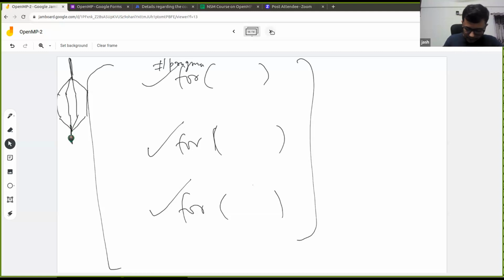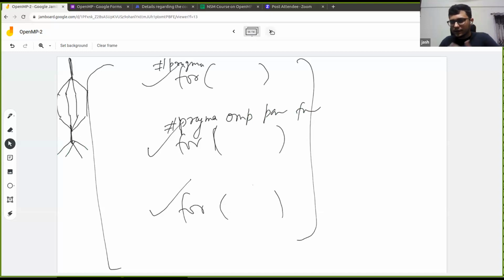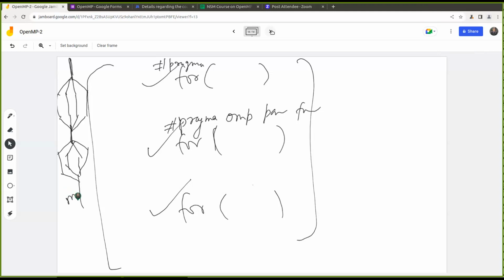Again, when it encounters this pragma, it will fork multiple threads, each executing its own set of iterations, and after the for loop, they'll merge. Then the serial code will continue by the master thread. So this is the master thread, and this is the team.